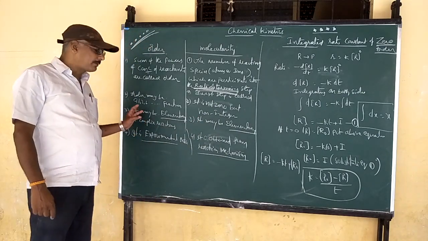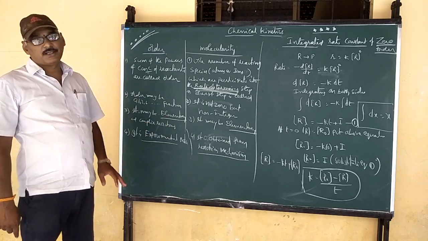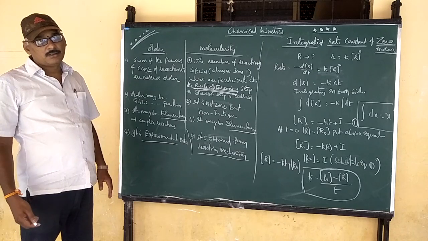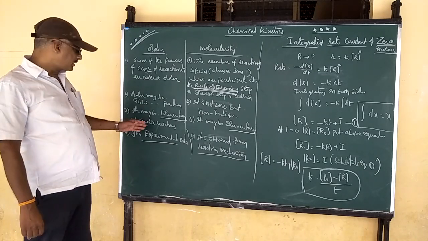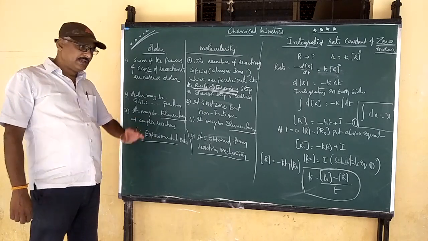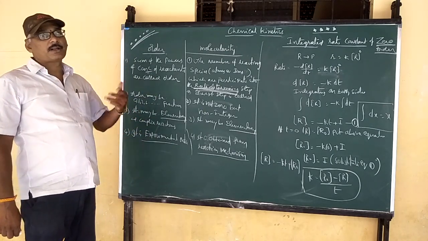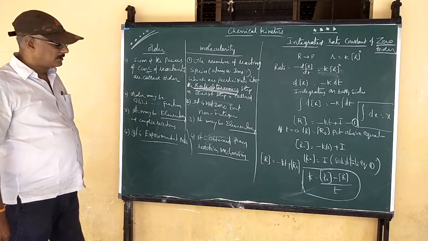Next, order can be determined for elementary as well as complex reactions. Elementary means single-step reactions. Complex reactions are different types of reactions, more than two or three elementary reactions together.